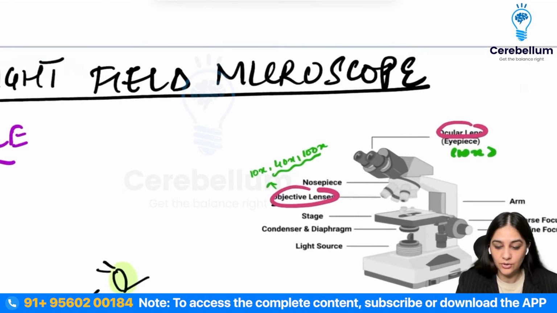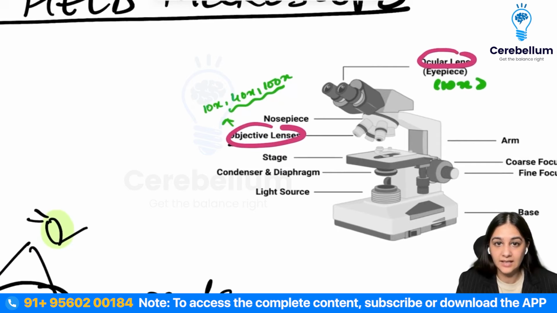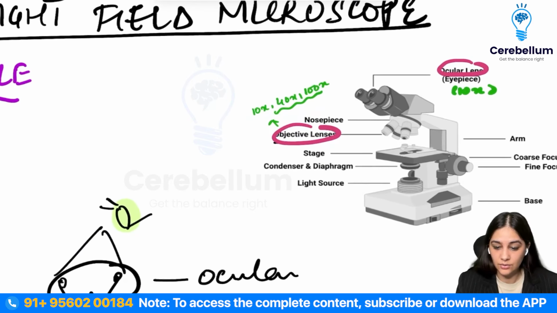First thing that I want you to know is that this is what a normal microscope looks like, and it is important to know because you can get a lot of questions where they'll put an arrow on any of these structures and ask you what this is. Objective and ocular lens I've already talked to you about. Other than that, there is an arm from which you hold the microscope. Then there is a coarse focus which moves the stage up and down. Then there's a fine focus which fine focuses everything, so you don't have to change the whole focus all the time. There is a base, that is the base of the microscope.